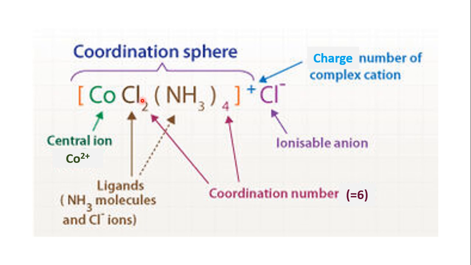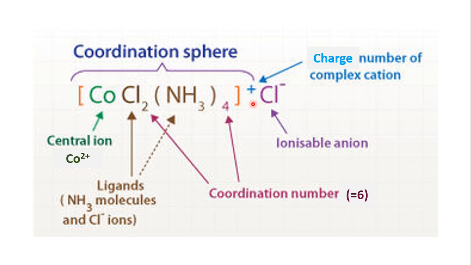So you have two chlorides and 4 ammonia. Thereby there are 6 ligands, because there are 6 atoms directly bonded with the central cobalt metal. The coordination number is 6, and these square braces containing the central metal ion and the ligands together are termed your coordination sphere.